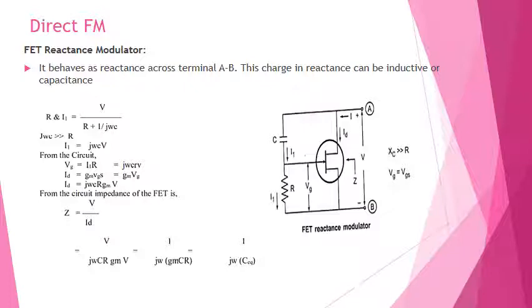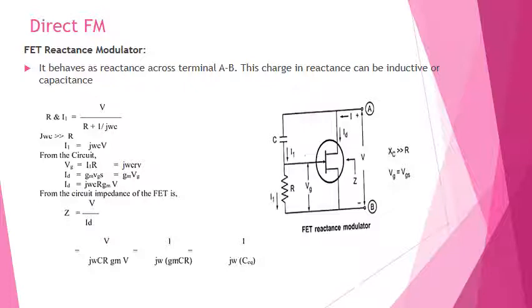So in this circuit, the basic circuit will behave as a reactance across the terminals AB. So these terminals AB of the circuit may be connected across the tuned circuit of the oscillator to get the FM output. So the varying voltage V across the terminals A and B changes the reactance of the FET. So this change in reactance can be inductive or capacitive.